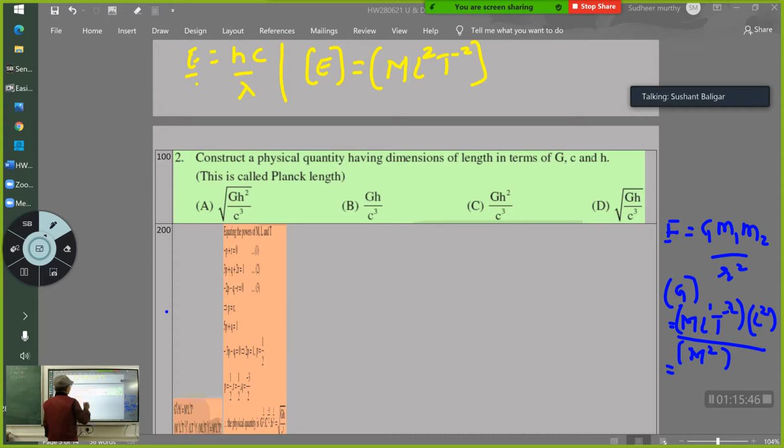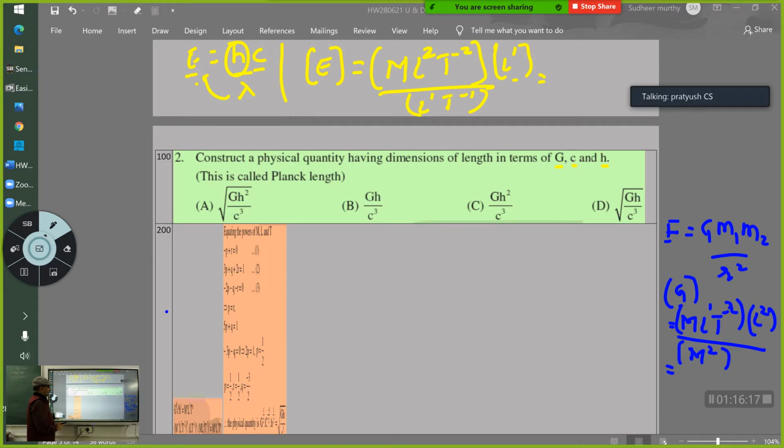Now from this, lambda, if you transpose to this side, will be L raised to 1, and C is L raised to 1 T raised to minus 1. You arrange all this and you will get the dimensions of H. So you can write the dimensions of H, the dimensions of C, and you found the dimensions of G.